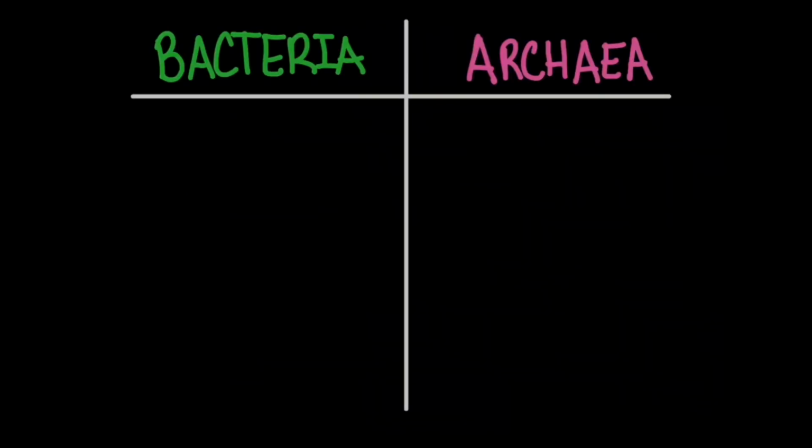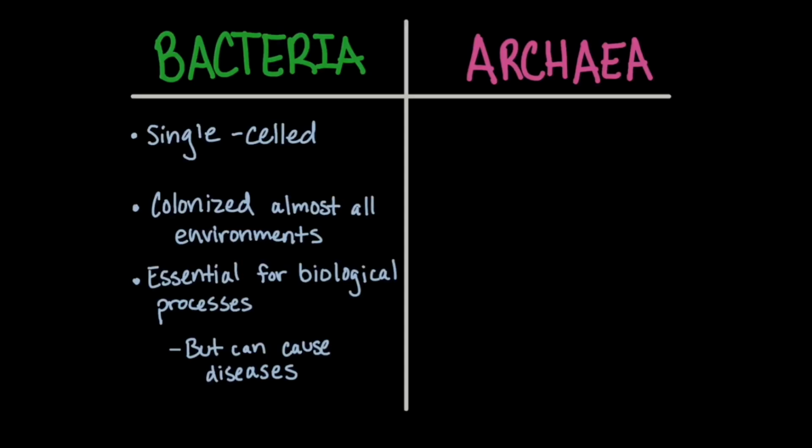These organisms fell into two major groups: bacteria and archaea. Bacteria are single-celled organisms. They have no defined nucleus. They have colonized all habitats on Earth, including organisms. Bacteria are essential for biological processes that include digestion in humans. However, bacteria can also cause diseases.